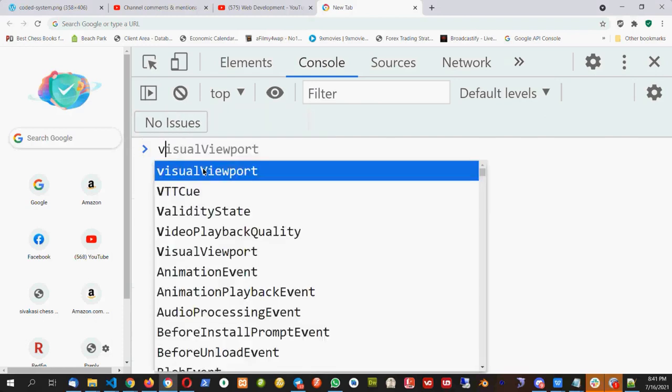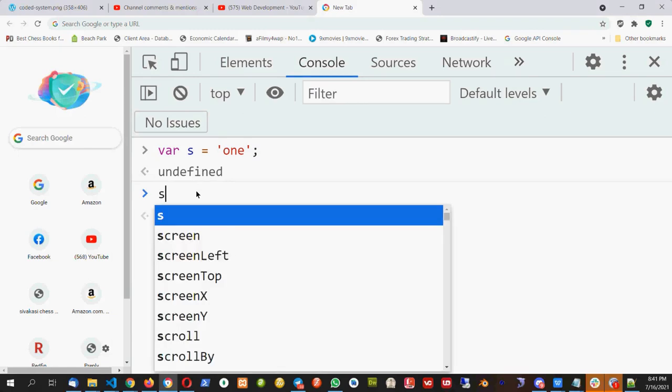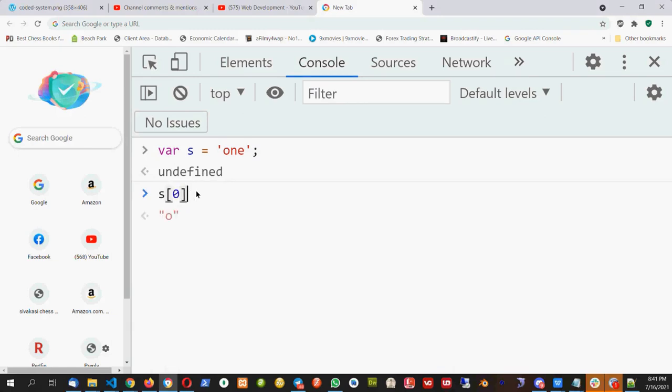Okay, now I have a string, and the string is ONE. I can access each element with the array concept. So for example, if I want to access O, I will say S of 0.